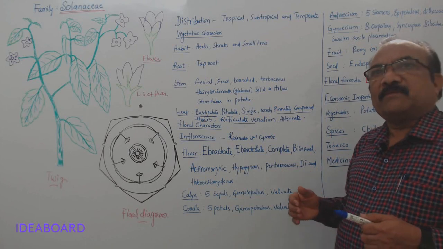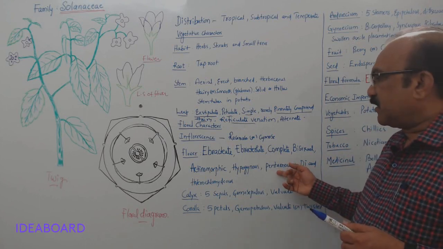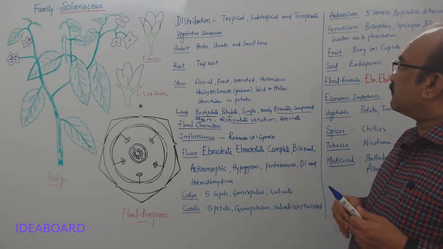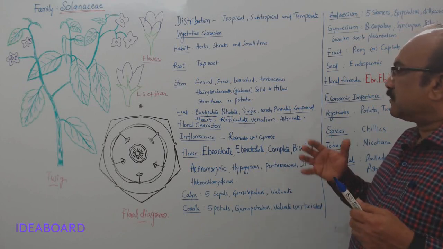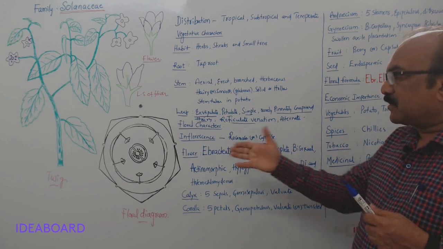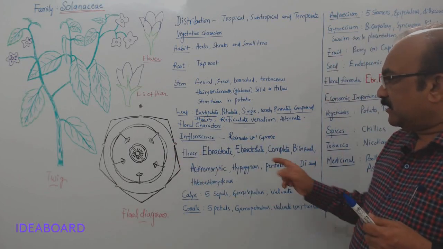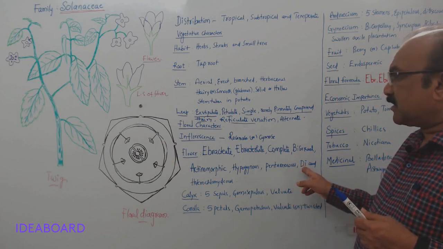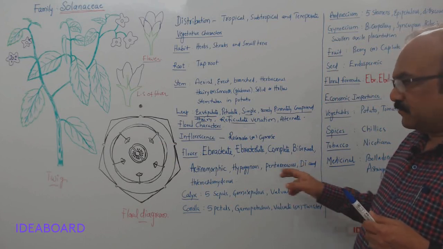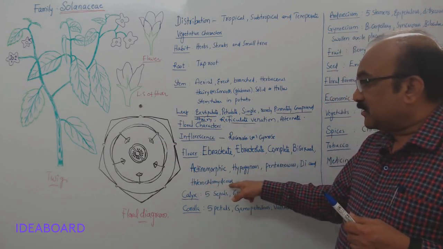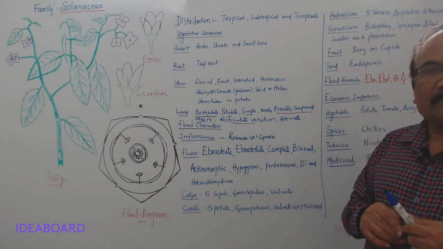And the number of members in each whorl of the flower are 5 or multiples of 5, so pentamerous. And of course here you can see very clearly that the sepals are 5 and petals are 5, so pentamerous. Di and heterochlamydeous means what? The perianth is arranged in two whorls, and they can be differentiated into calyx and corolla, so heterochlamydeous.